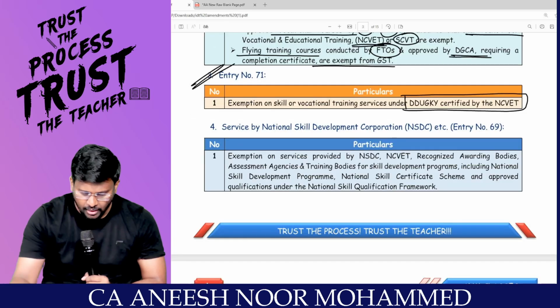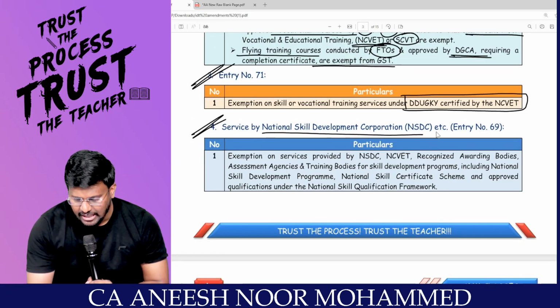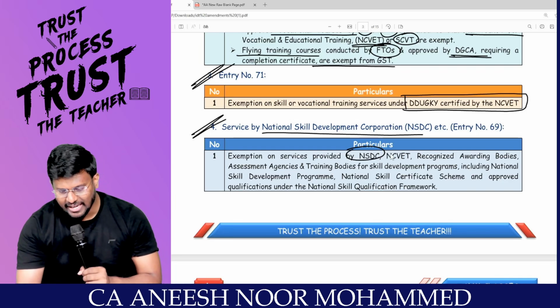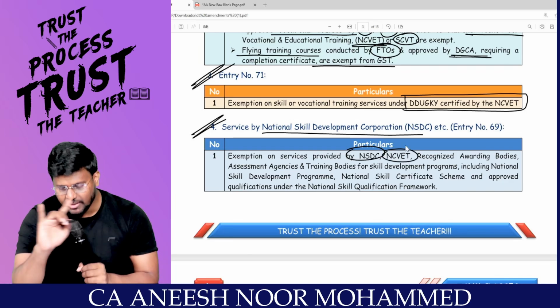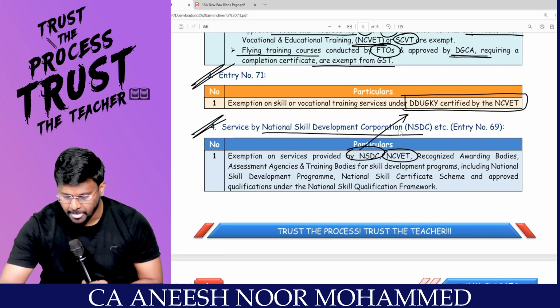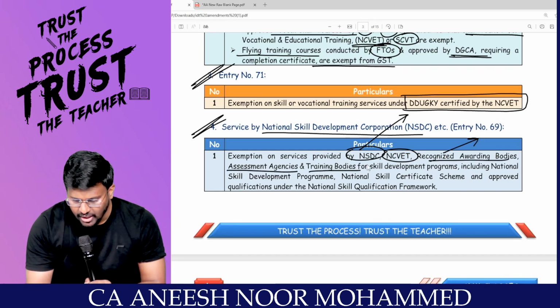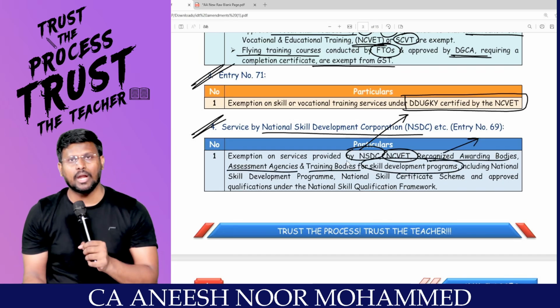The same one, sir, service by National Skill Development Corporation, NSDC. Exemption on service provided by NSDC, NCVET. That's it. Earlier also NSDC is there. Recognized awarding body is there. Assessment agency is there. Training bodies are there for skill development program.